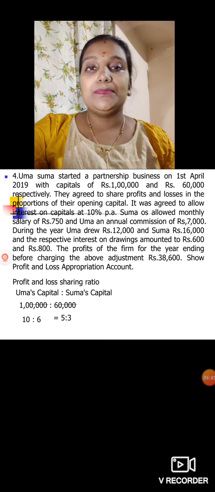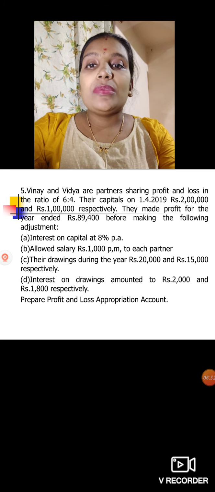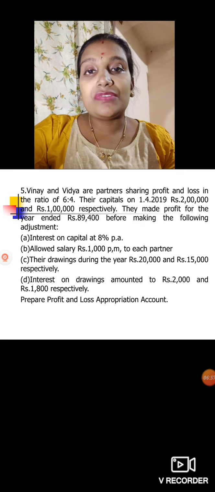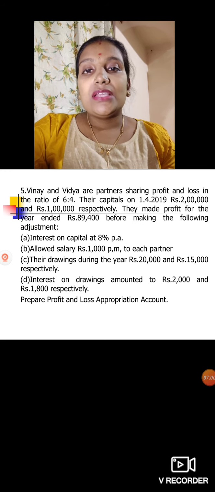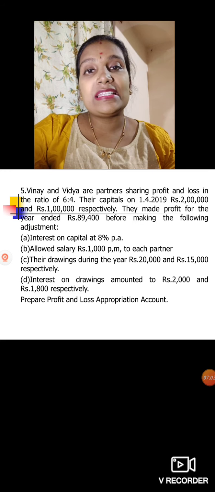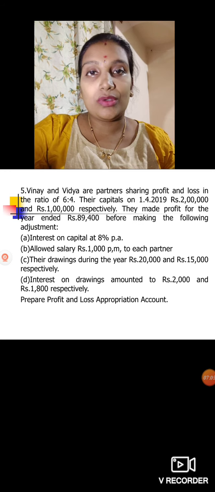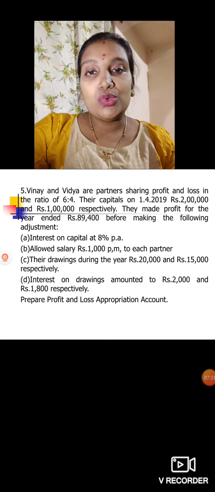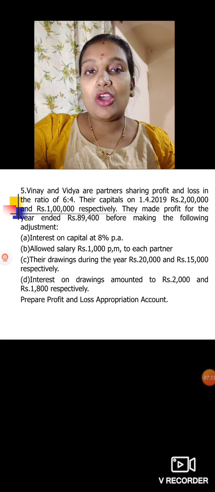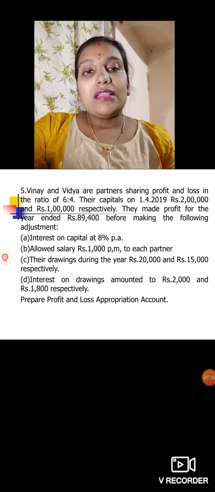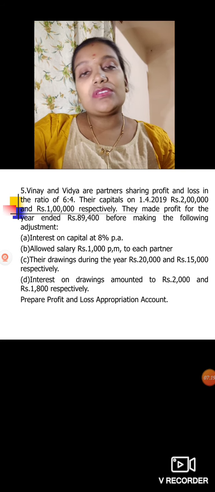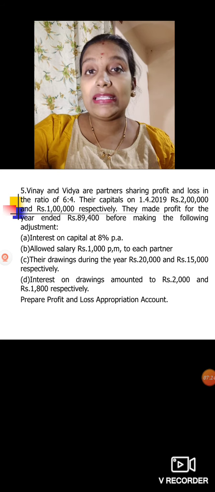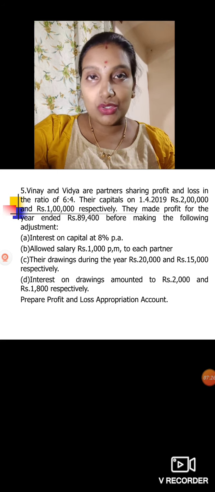5 plus 3. Okay. The next problem, the fifth one: Vinay and Vidya are partners sharing profits and losses in the ratio of 6:4. So their profit sharing ratio is 6:4, meaning 6 by 10 and 4 by 10, since 6 plus 4 is 10. Their capital on 1/4/2019 is 2 lakh and 1 lakh. They made a profit for the year end of 89,400, which is going to be recorded on the credit side of the profit and loss appropriation account.